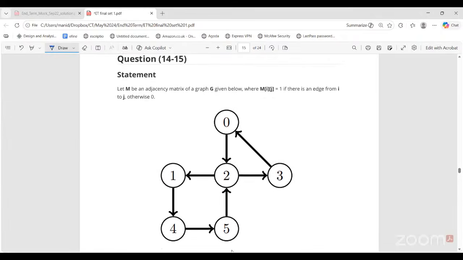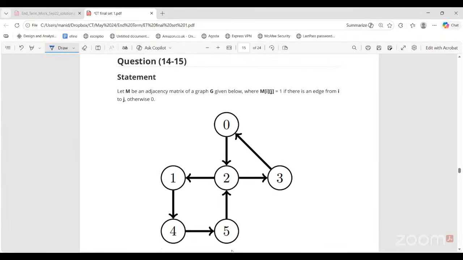Okay, now some graph related questions. These are very important for interim. We'll definitely get 2 to 3 questions from graphs, which will have good amount of marks. So don't leave these questions. So let M be an adjacency matrix of a graph G given below where Mij is equal to 1 if there is an edge from I to J. So like if I ask you here in this graph, M30, should it be 1 or 0? 1. 1, because 3 to 0 there is an edge. Right?